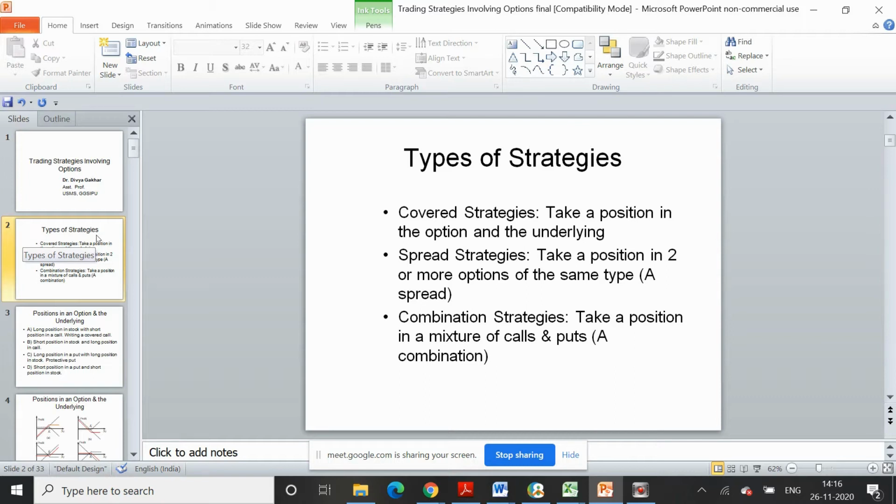As we know, there are two types of option contracts, call options and put options. In case of covered strategies, an investor can take a position in the option contract and simultaneously take a position in the underlying. So we are trying to create a hedge or cover our underlying asset, which we already hold or which we are going to hold.